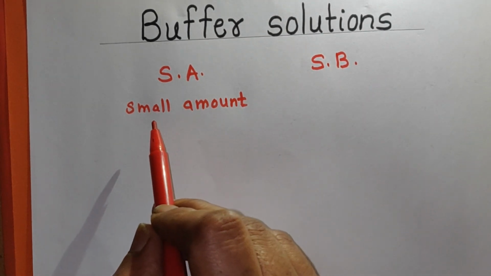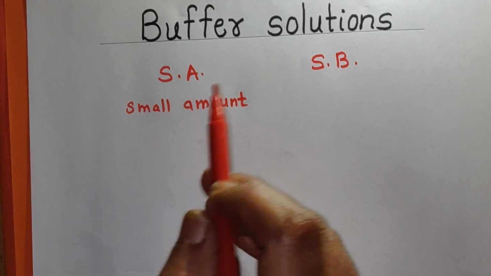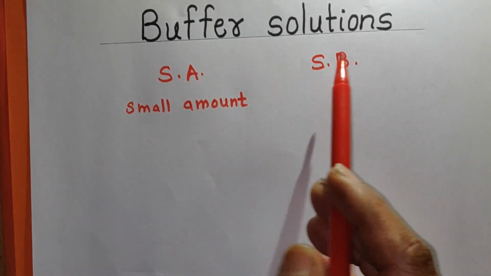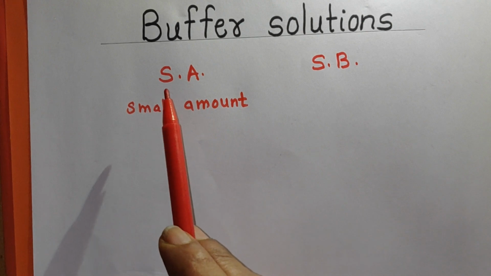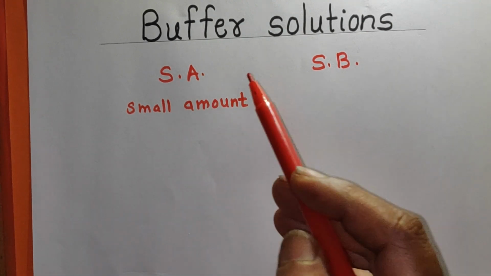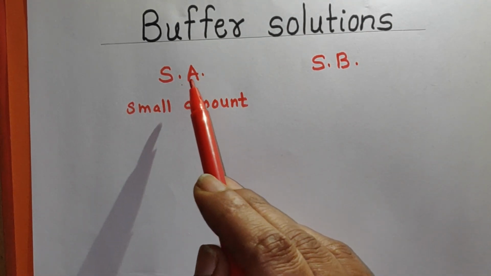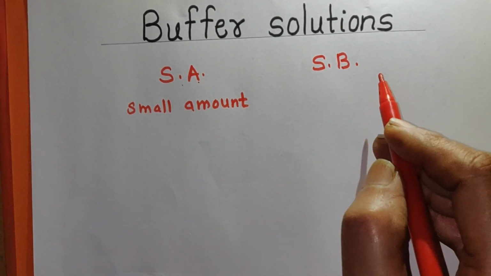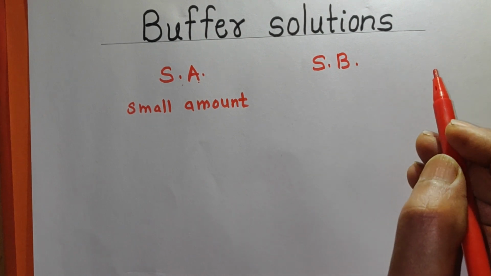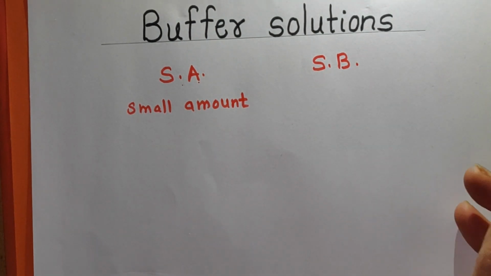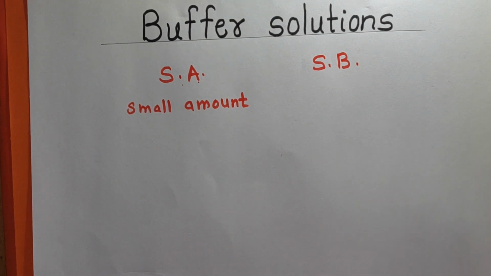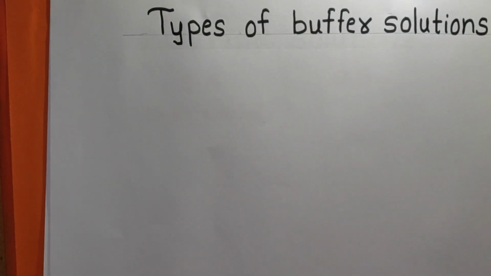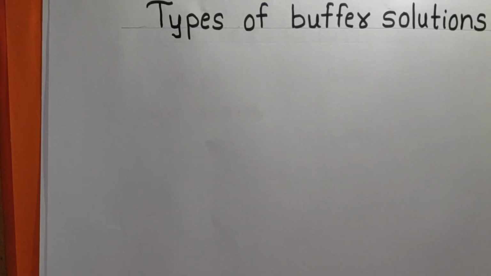So remember that the word used is small amount, and so a buffer solution is a solution which resists change in its pH value by addition of a small amount of strong acid or a small amount of strong base, or even if we dilute the solution. That is called a buffer solution. Now we shall study buffer solutions in detail. Which are the types of buffer solutions? There are two types of buffer solutions.